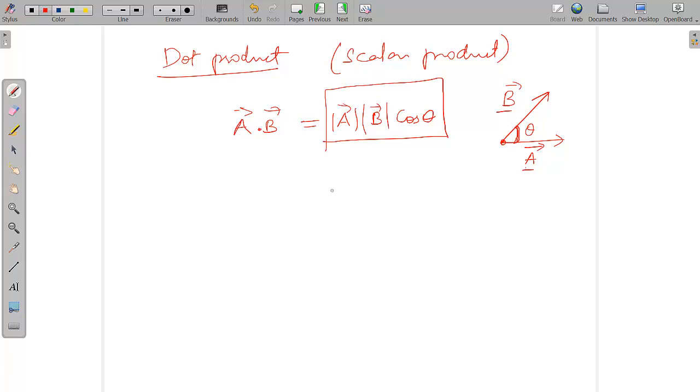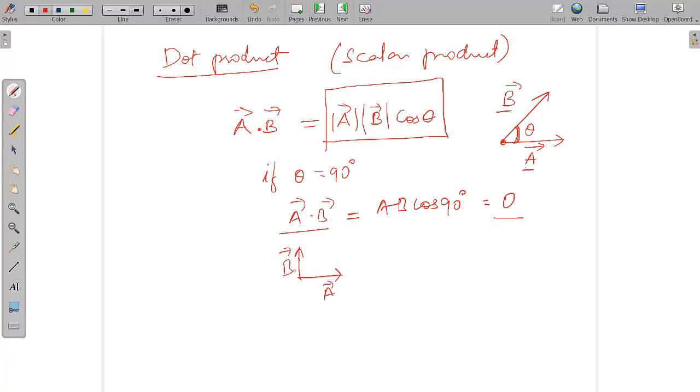Okay, what will happen if theta is equal to 90 degrees? A dot B will be equal to AB cos theta, that is AB cos 90, and we know that cos 90 is equal to 0, so this is equal to 0. So when A dot B is equal to 0, that means the angle between A and B is 90 degrees. So if you take the dot product of these two vectors, you will get the value as 0. Alright, so this is how you can use the dot product to see whether two vectors are perpendicular or not.